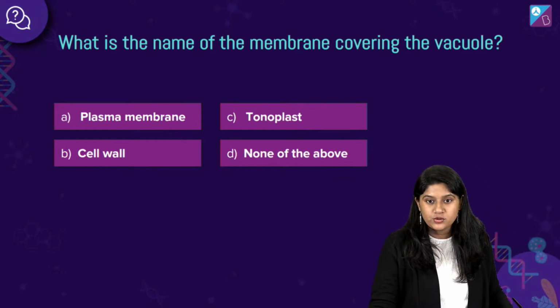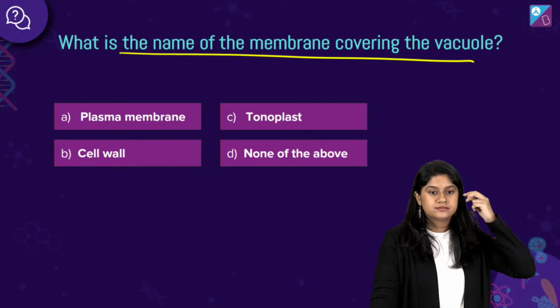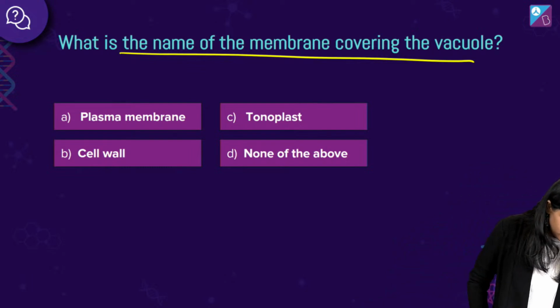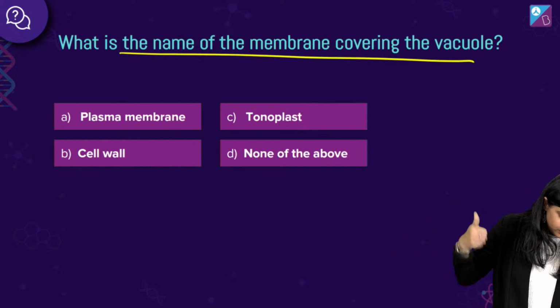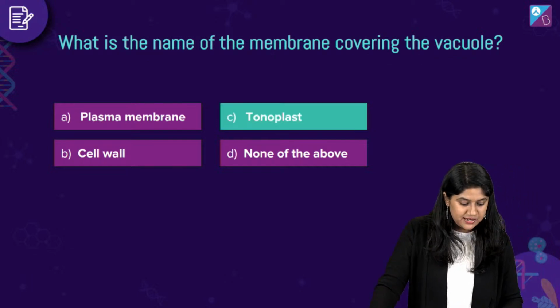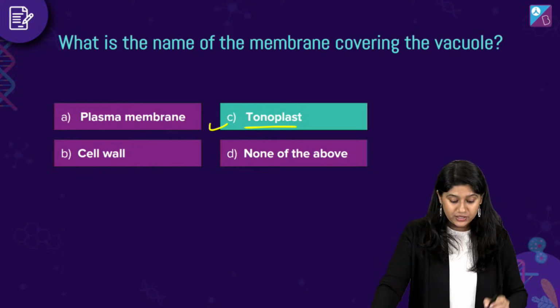Some of the PYQs that we have. What is the name of the membrane covering the vacuole? Yes, Gulzar. Milendra, okay. Tonoplast, very good. Option C is the correct answer. Tonoplast is the name of the membrane that covers the vacuole.